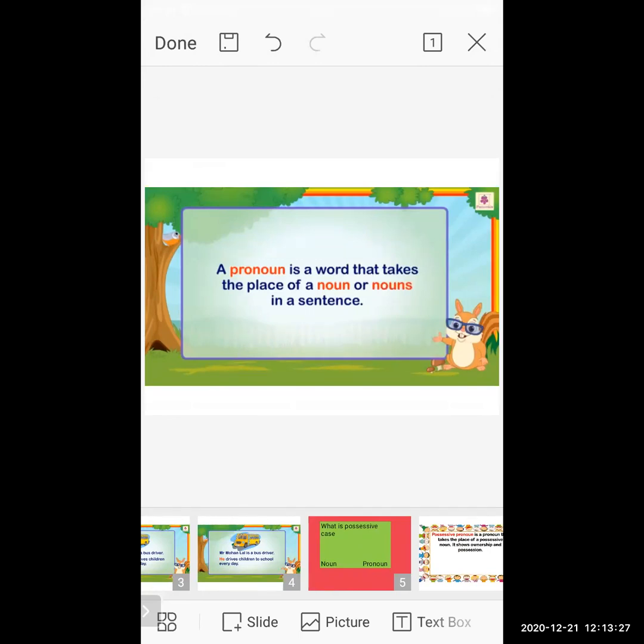Now let us see more about it. In this topic, we don't have just the pronoun, we have more concepts. That one is a simple concept, but we have to use basic rules and methods, then only you are able to do it.